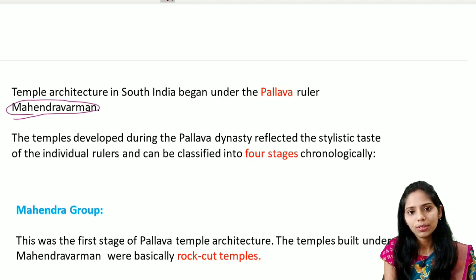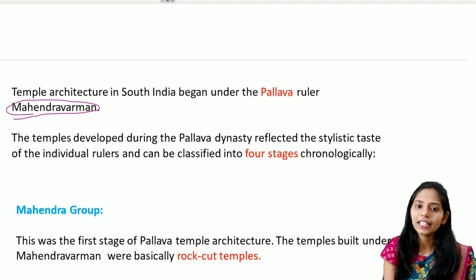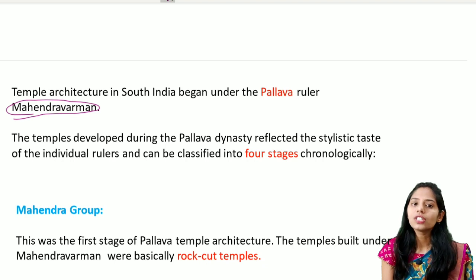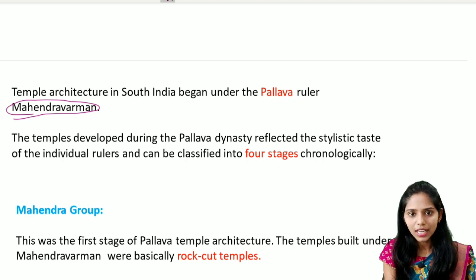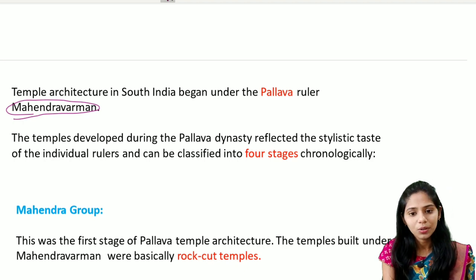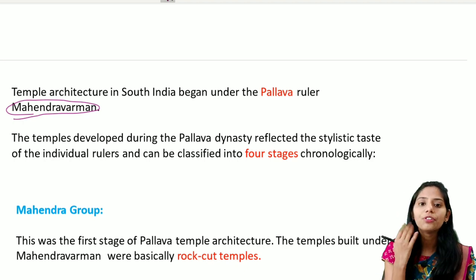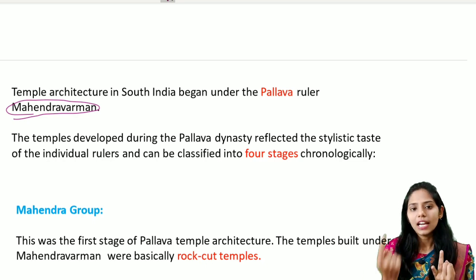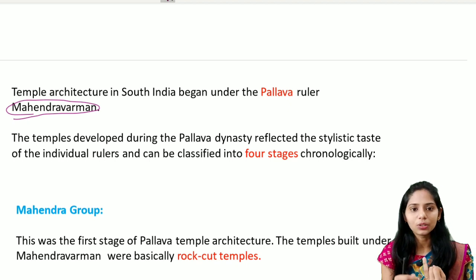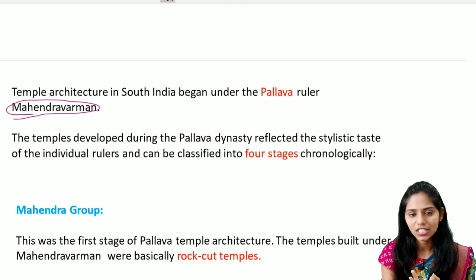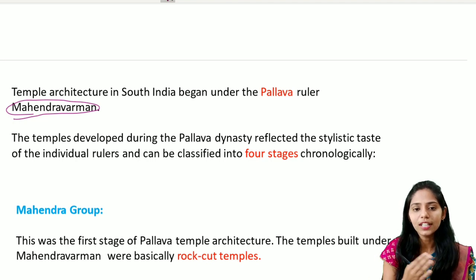During the time of Mahendravarman, the temple architecture of the south began, mainly during the times of the Pallavas. These temples, developed during the time of the Pallavas, reflected the stylistic features of the individual rulers and can be classified into four important stages. The first is the Mahendravarma group or Mahendra group, the second is the Narasimha group, and the third is the Rajasimha group. In this way we are going to study the four important levels.